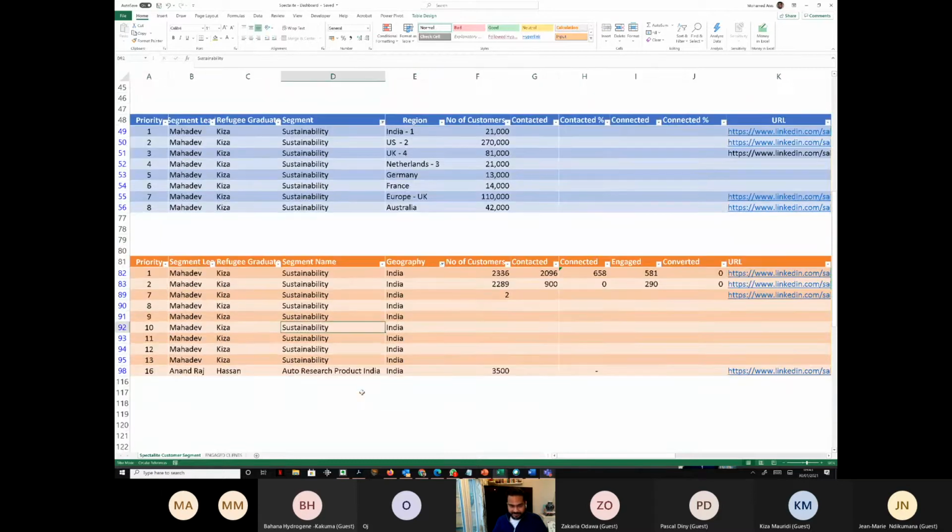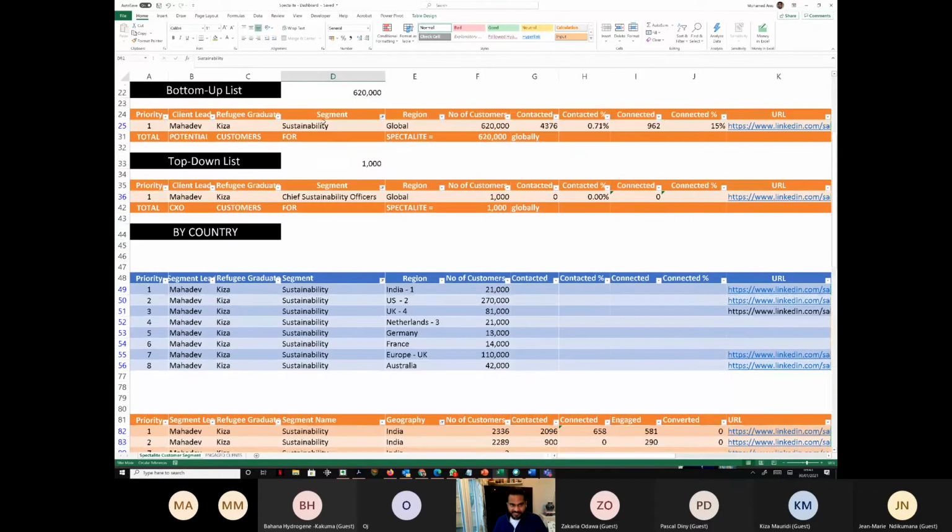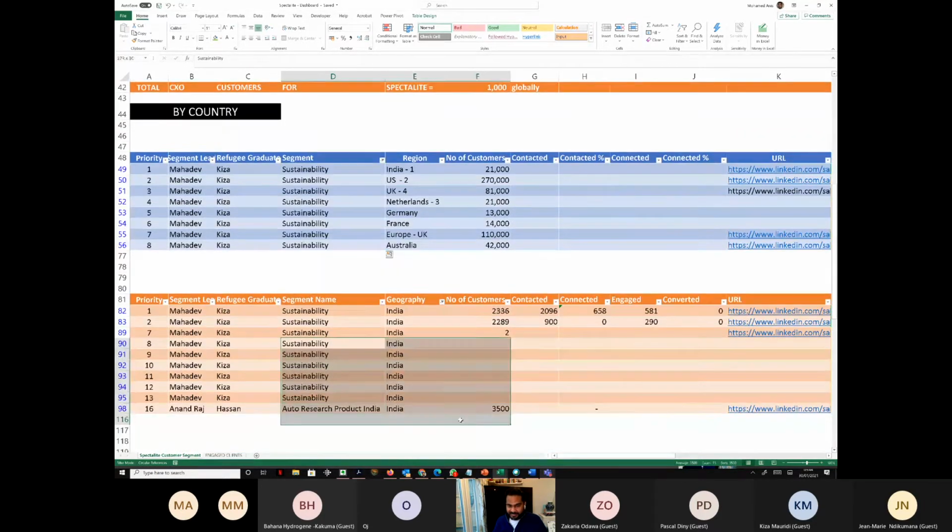So I guess you guys understand this clearly, right? I think now that I'm only showing you sustainability in the bottom up, sustainability in the top down, sustainability per country, and sustainability within that country. The list is broken into the 2,500 limit, right? So right now Keisha is working on these two lists.